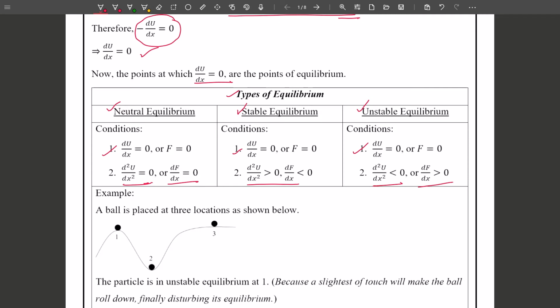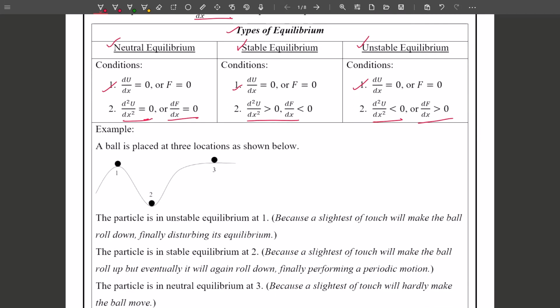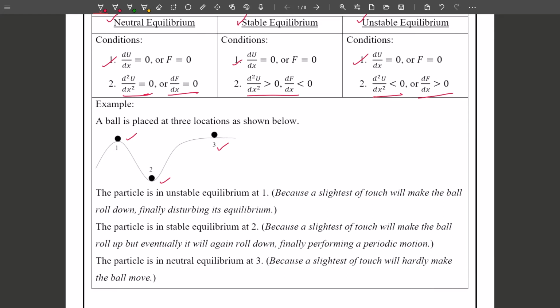Now let's look at a simple example. There is this track, and the ball is placed at three locations, 1, 2 and 3. Notice, if at 1 the particle is given a slight touch, the particle will go down, right? So this equilibrium is unstable equilibrium. Why? Because the slightest touch can disturb the whole particle's position.